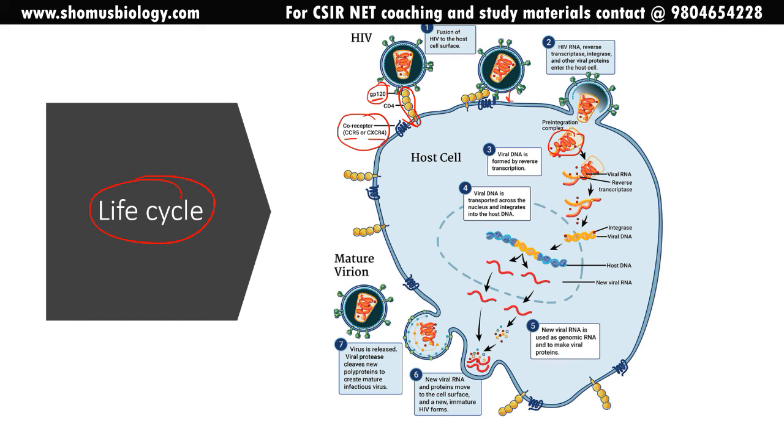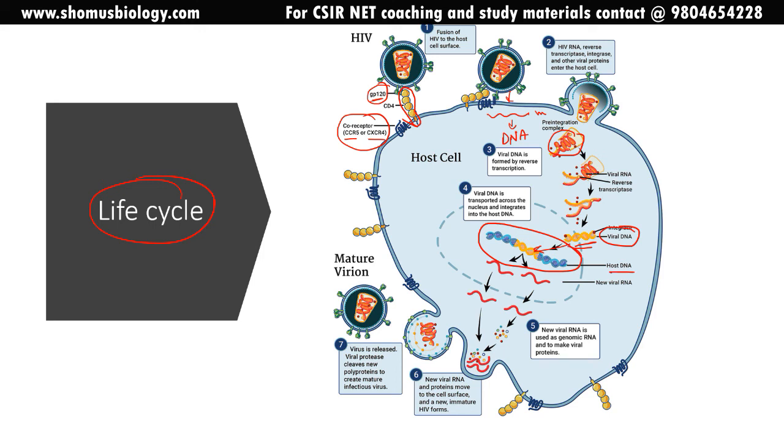Now the viral DNA is formed by reverse transcription. So this RNA is used as a template. Let me write, this RNA is used as a template to make DNA by the reverse transcriptase enzyme that is carried by the virus itself. And after that the viral DNA is transported inside the nucleus, and at this moment this viral DNA, in yellow color, gets itself integrated into the host nuclear genome.